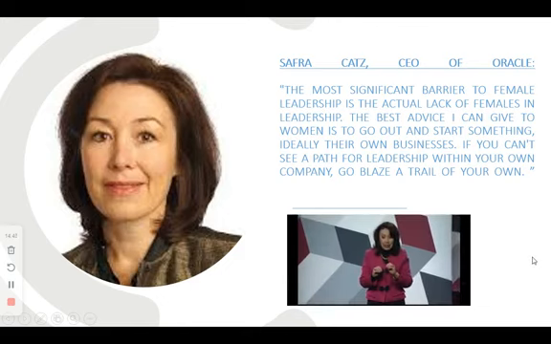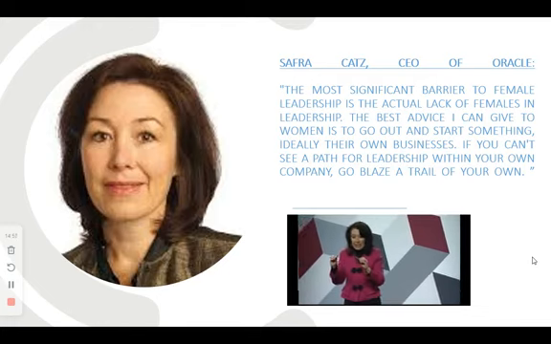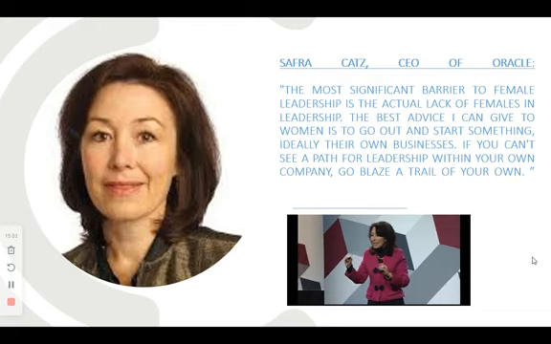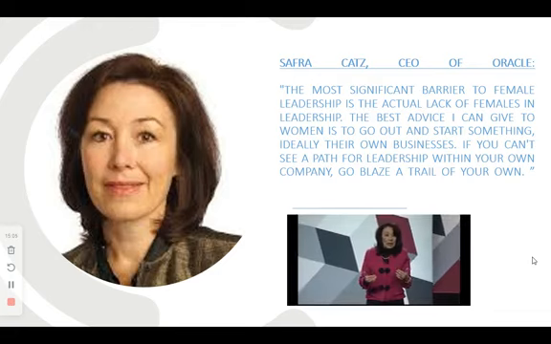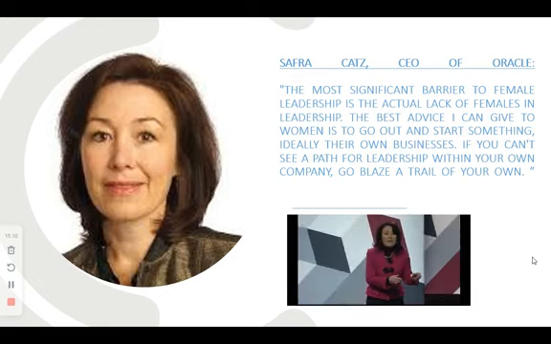Transformation takes leadership from the top. It takes vision, commitment to drive change across an entire organization, and third, constant communication. We believe that in the cloud, the way things used to be can't continue.